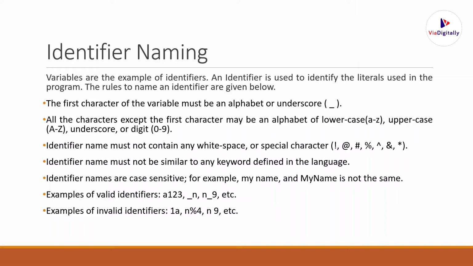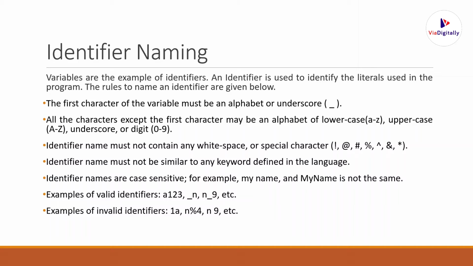An identifier name must not be the same as any keyword defined in the programming language. For example, sum is a function in Python, so the same word sum should not be used as a variable name. Identifier names are case sensitive. For example, my name with a small m and small n, and next, capital M Y capital N name, are not the same because these are case sensitive. Means if you write one of them in small and one of them in capital letters, both of these variables will be different.